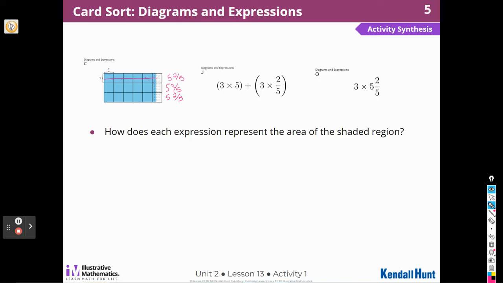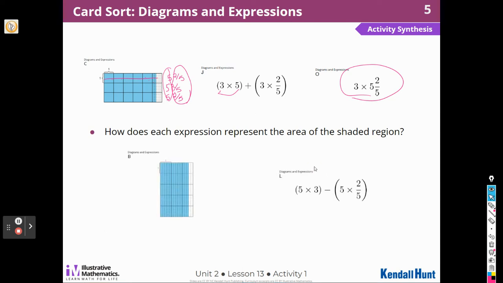So I can represent that here. I can represent it saying 3 times 5. There's my 3 5s. And 3 times 2/5. There's my 3 2/5. Or I can just say 3 times 5 and 2/5. So that represents it the entire way, the exact way.